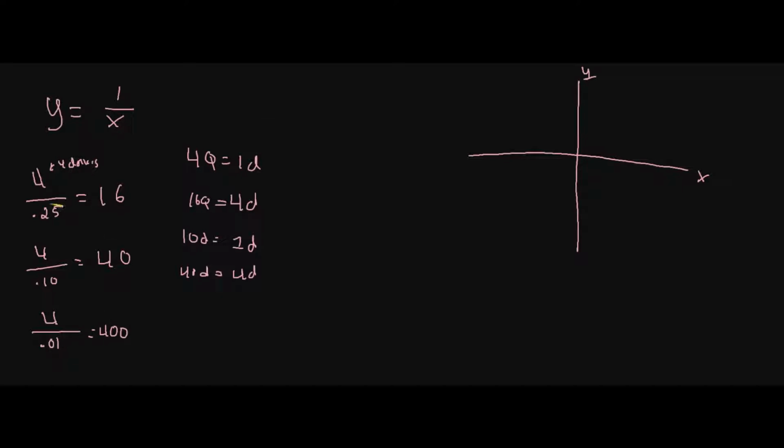So you can see that if we keep dividing by a smaller number, our y values keep getting bigger, bigger, and bigger. The reason is that we're essentially asking how many pennies are in $4. There are way more pennies, because it's a smaller amount, 400 pennies. Whereas over here, a quarter is already 0.25, so there are only 16 quarters to give you $4. So you can see that the closer we divide by 0, the bigger our y values are going to get.